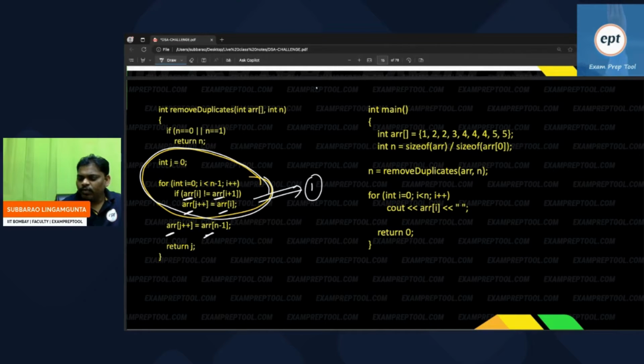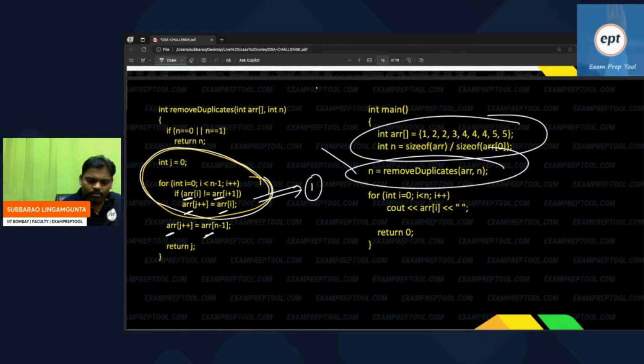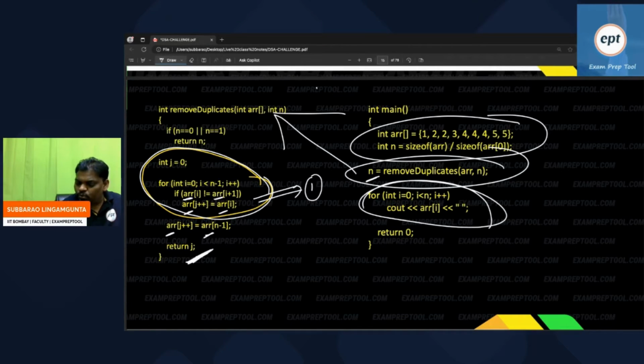This is to find out the array size. This is the function called here. Next one. Lastly, return j. It is returning how many elements, how many distinct elements, are stored here. Those only you are printing here. Unnecessary printing. Who asked you to print? What is the need to print? No need. If you want you can print, it's up to you.